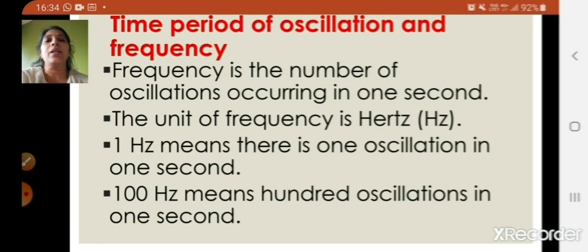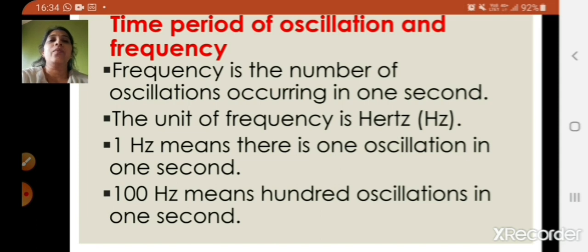Whenever you apply a greater force to the rubber band, it gets stretched more. That means the amplitude is increasing, and you will hear a louder sound. When you apply a smaller force to the rubber band, the amplitude will decrease, because the rubber band will stretch less, so the sound you hear will be softer.